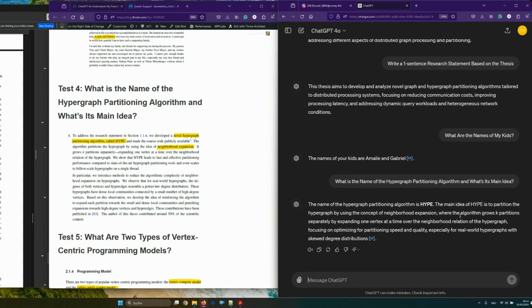And it can even explain it, where the algorithm grows k partitions separately by expanding one vertex at a time over the neighborhood relation of the hypergraph, focusing on optimizing for partitioning speed and quality, especially for real-world hypergraphs with skewed degree distributions. I mean, I cannot tell you. Probably you didn't understand this concept. I don't understand it 100% either at this point, right? I have forgotten most of those concepts, and I wouldn't be able to explain it now. Even having written every word of this, I wouldn't be able to explain it to somebody asking me the question now, after years. So this is really interesting stuff.